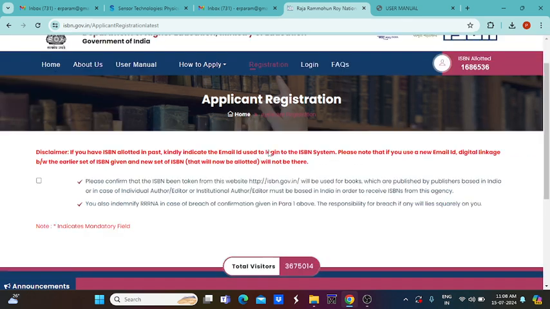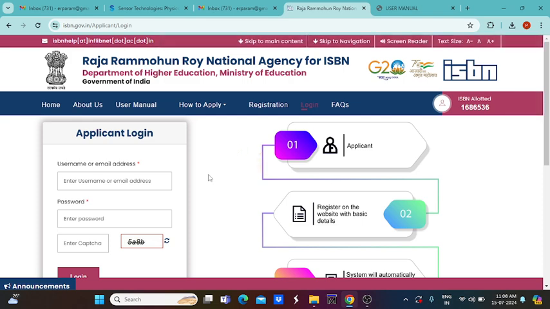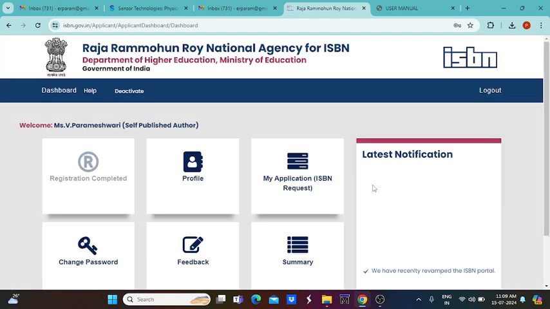So here we can just enter. Now I am logging in with my ID. Here you give the login ID, and you can give the password. Here enter your captcha. Now it is processing. Next it moves to the next web page.